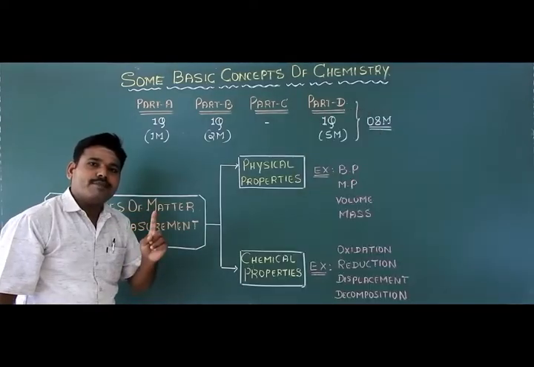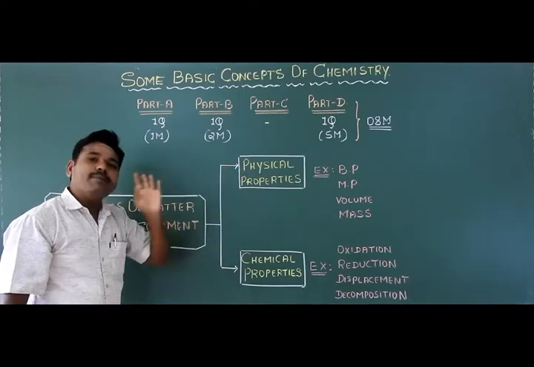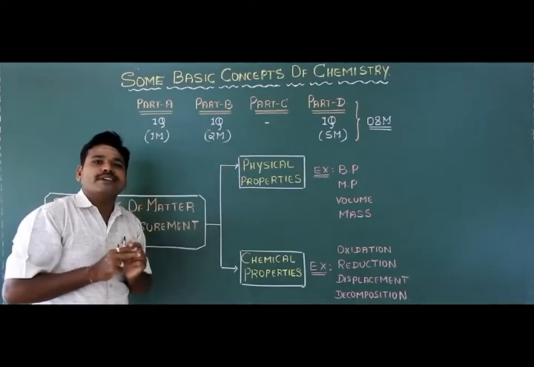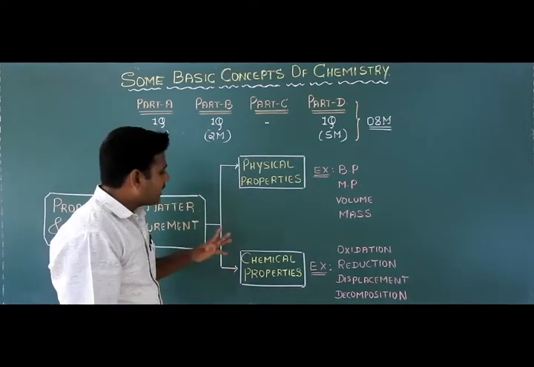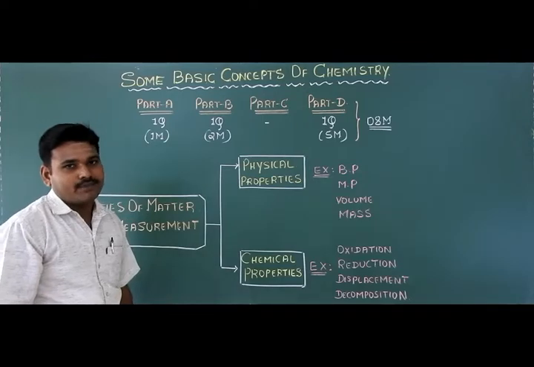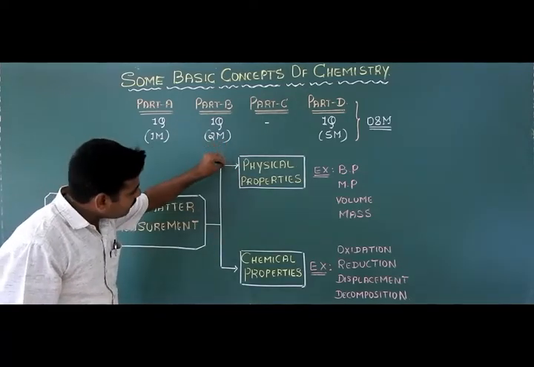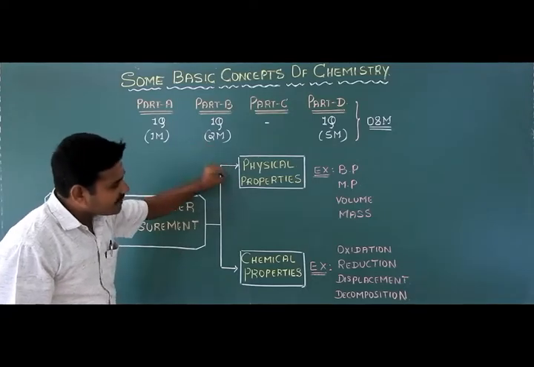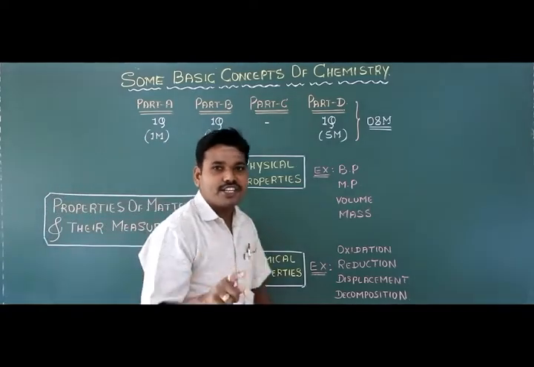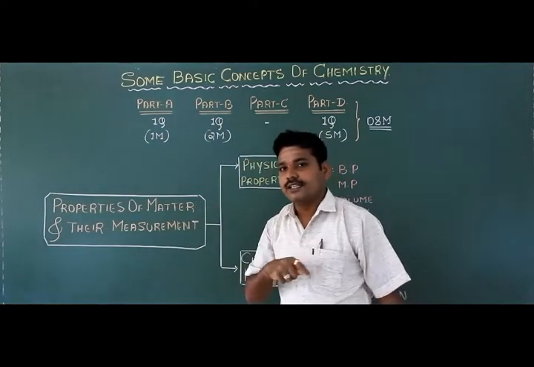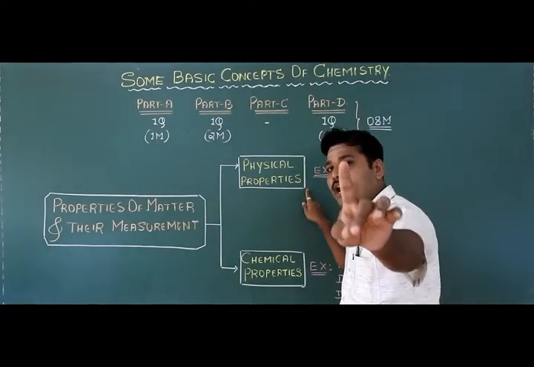The properties of a matter may be either physical or chemical. That means two different types of properties of a matter. The first one is called the physical properties of a matter, and the second one is called the chemical property of a matter. In case of a physical property of a matter, it does not involve any change in the chemical composition of a matter.